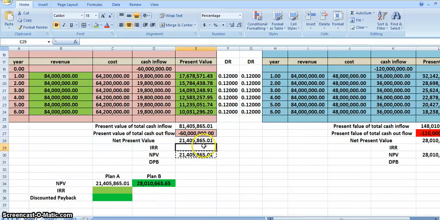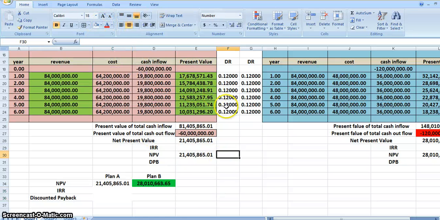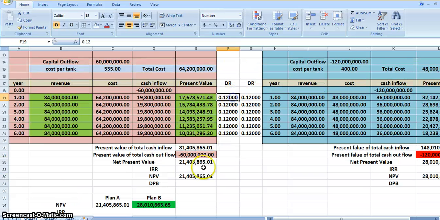And also the next thing that we have to calculate is the IRR. Okay, now let us look into the IRR. The IRR, as you already know, is the rate at which NPV becomes 0. Okay, now at 12% both are getting positive NPV. So what we'll do is we'll increase the rate.